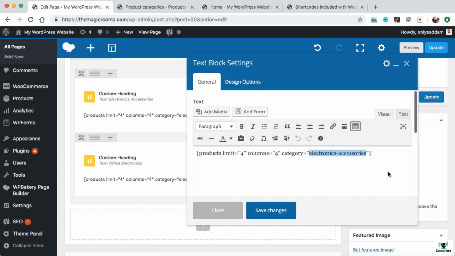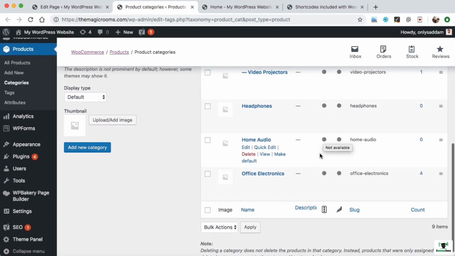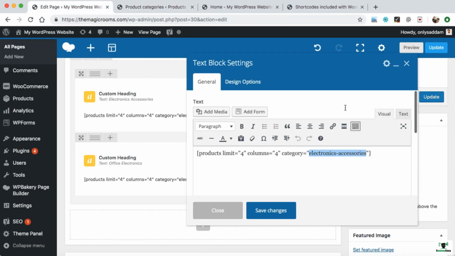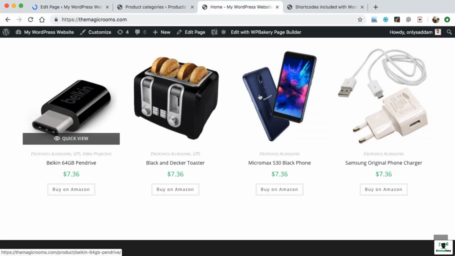So let's go back to the product categories page once again. And here at the bottom we have office electronics. Just copy this slug and now replace it from here like this. Save changes and then update. So that's all you have to do, and this entire product category with all the products will be displayed onto the home page. Let's refresh our home page again.